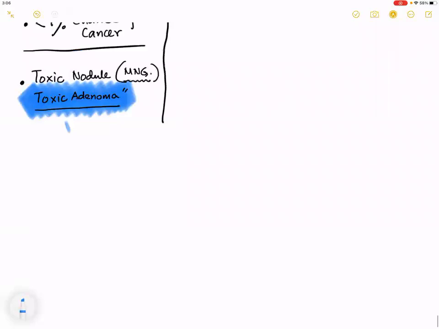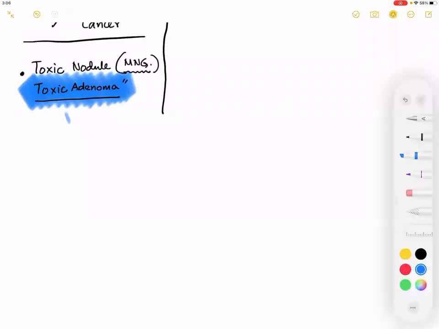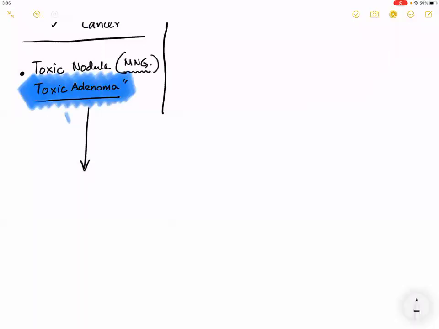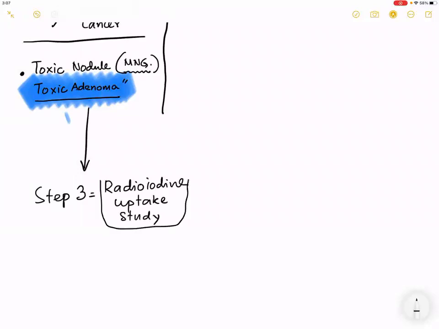And thus, in this patient, remember, step 3 is the radio iodine uptake study. What does it show you?